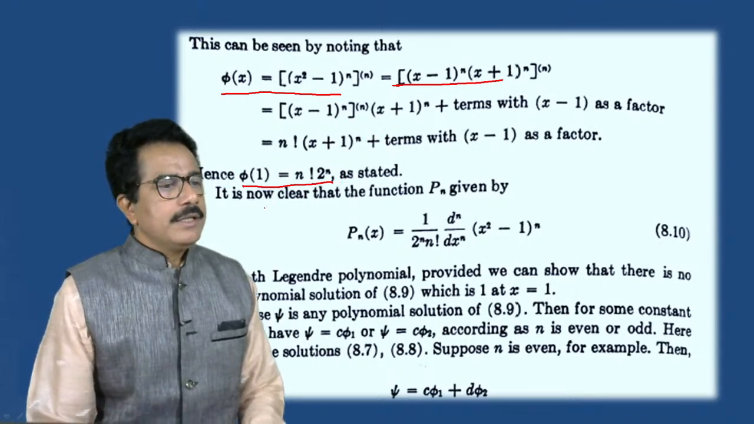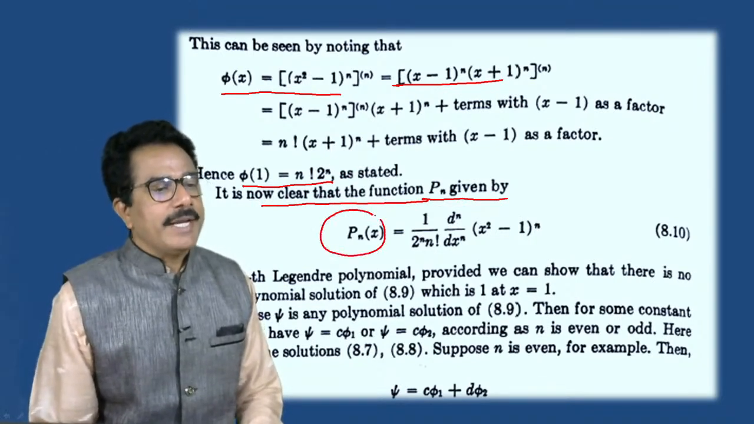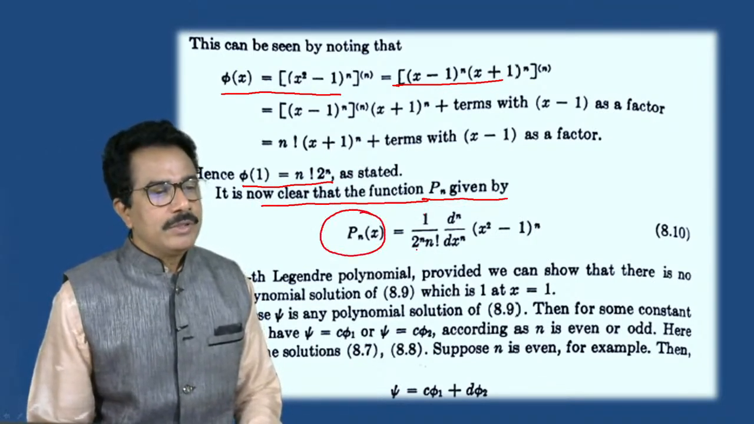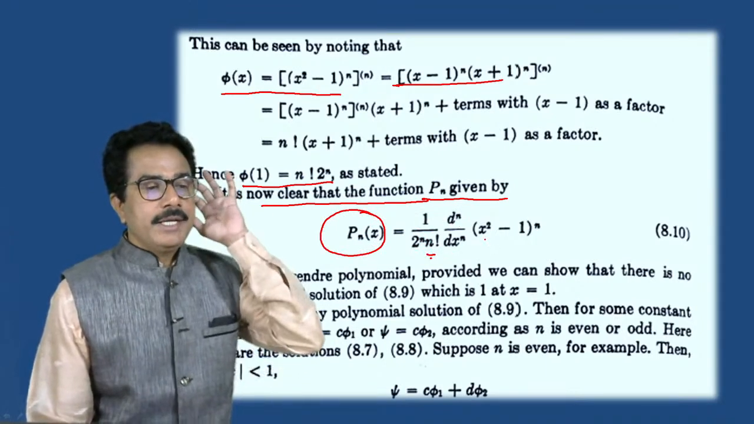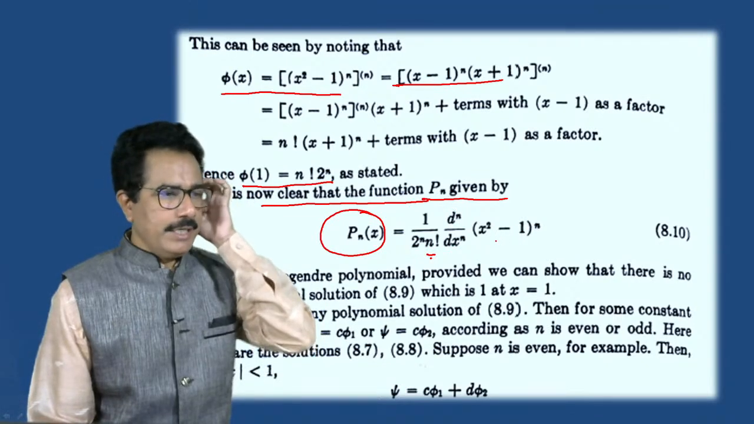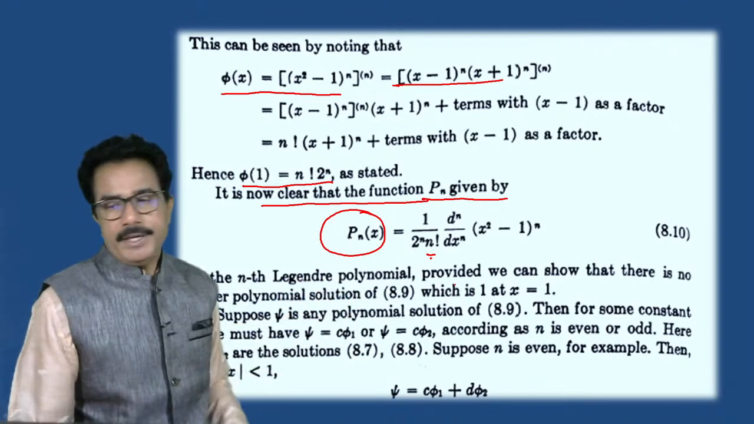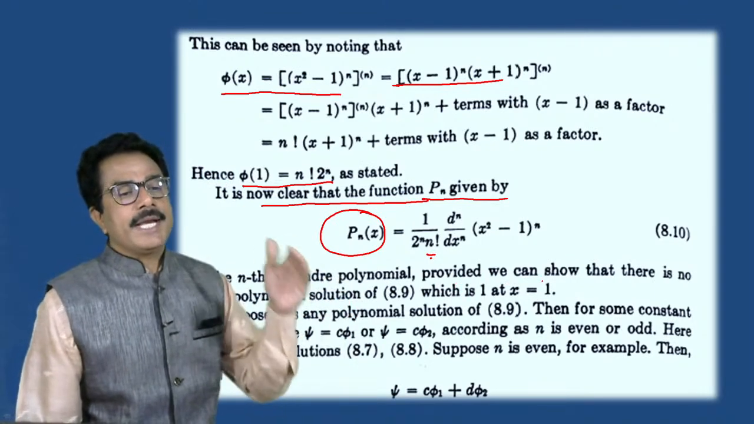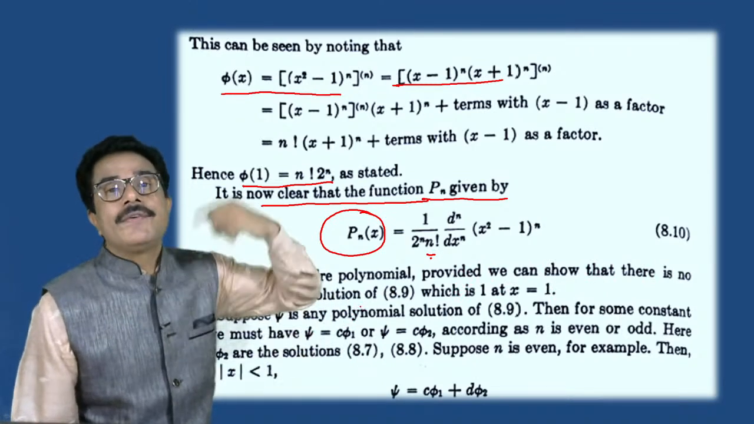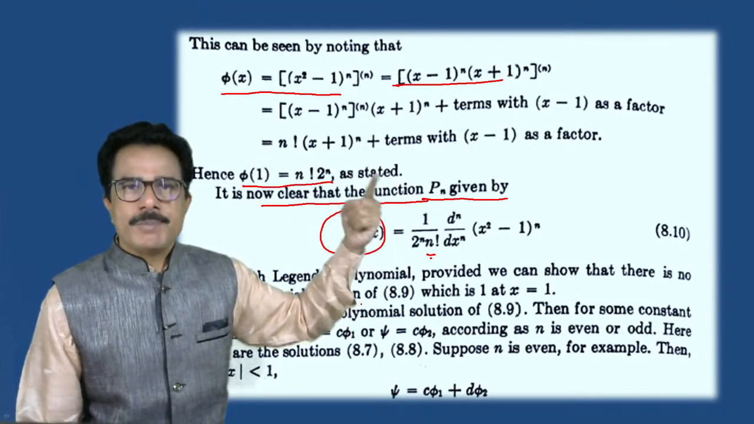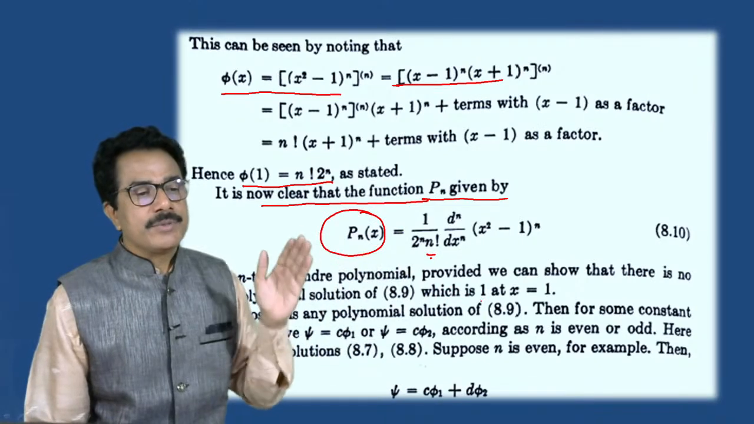phi 1 of x is equal to this. Now it is clear that Pn of x is given by, so we get the final answer: Pn of x is equal to 1 upon 2 raised to n into n factorial, dn divided by dx raised to n, of (x square minus 1) raised to n. This is the nth Legendre polynomial, provided we can show that there is no other polynomial solution of equation 8.9, the special case of Legendre equation, which is 1 at x is equal to 1.